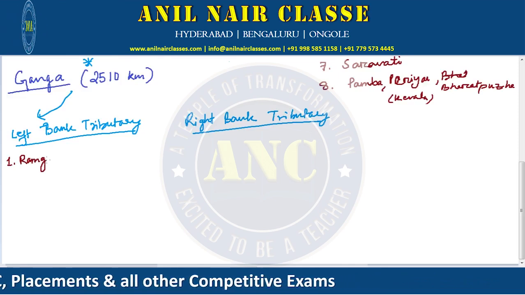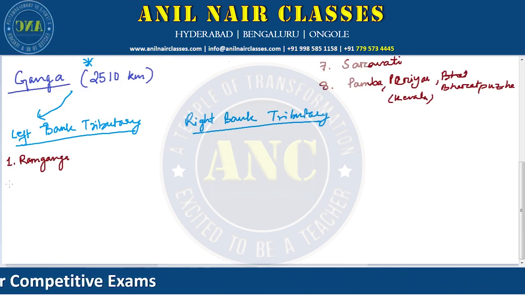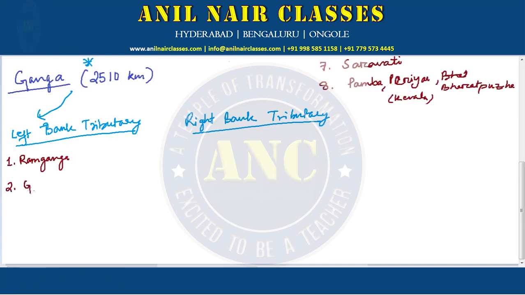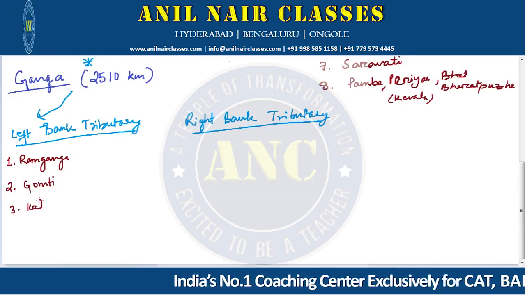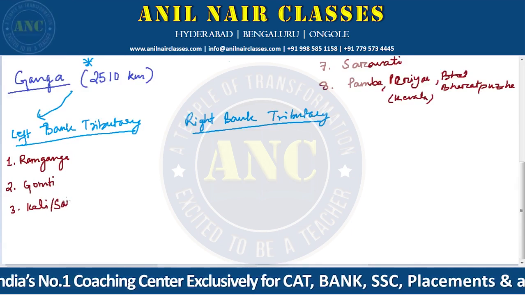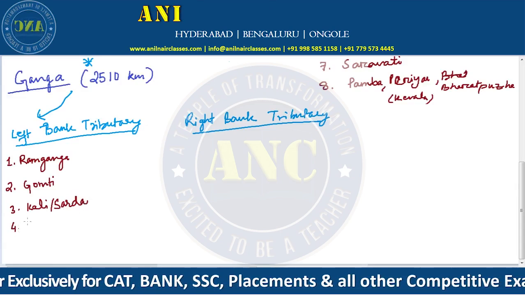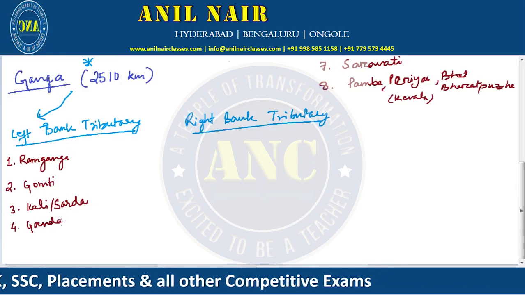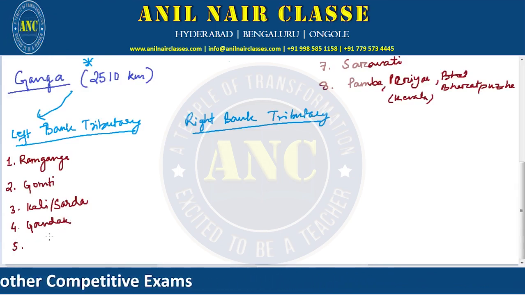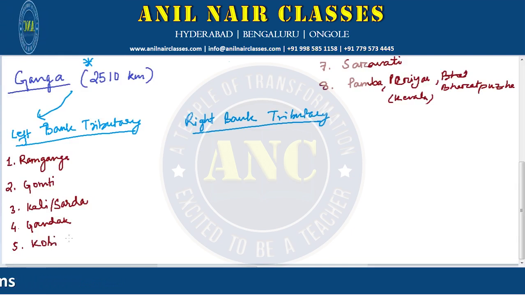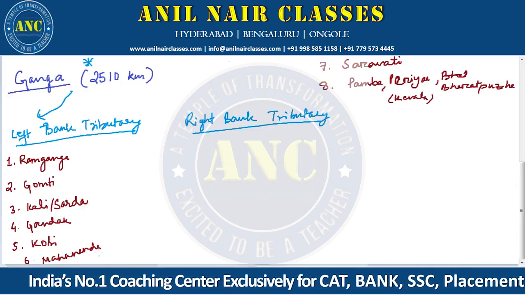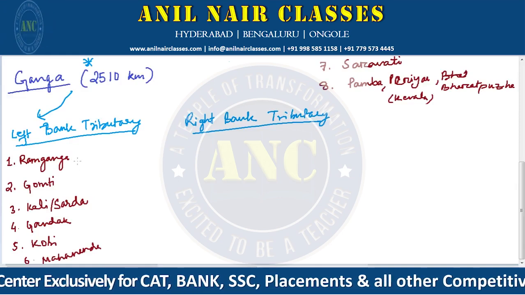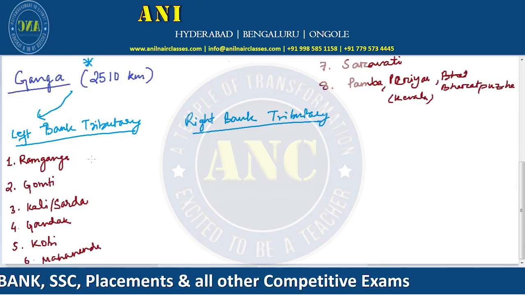One is Ram Ganga, then is your Gomti, third Kali, or it is also known as Sarda, then is Gandak, Kosi, and the final one is Mahananda. Okay, so the first one, Ram Ganga. Whenever we discuss any river, we have to understand the origin, the source.